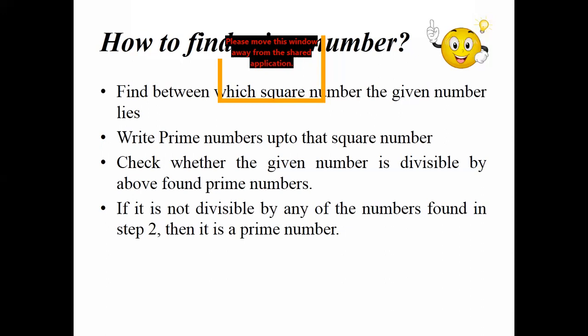Check whether 137 is divisible by 7. It is also not divisible by 7. And next, check whether it is divisible by 11. It is not divisible by 11. And that is the final step. So it is not divisible by any of the numbers found in step number 2. So it is a prime number. Now you can conclude that 137 is a prime number.